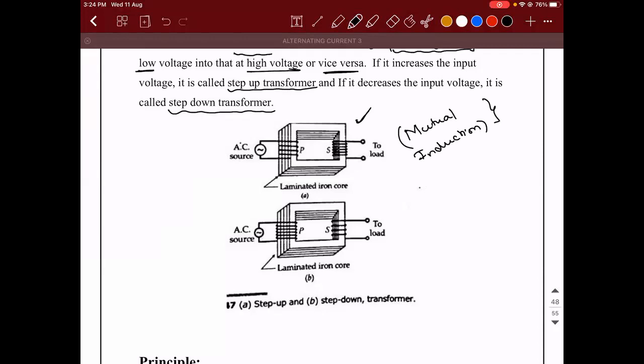Means if an AC source is connected on the left-hand side and there is a change of flux taking place through this coil, the same flux will get linked on the other side and EMF is generated here. I hope you guys remember what mutual induction is. Mutual induction is the process where there is a change in flux taking place at one of the coils and an EMF gets induced in the neighboring coil.